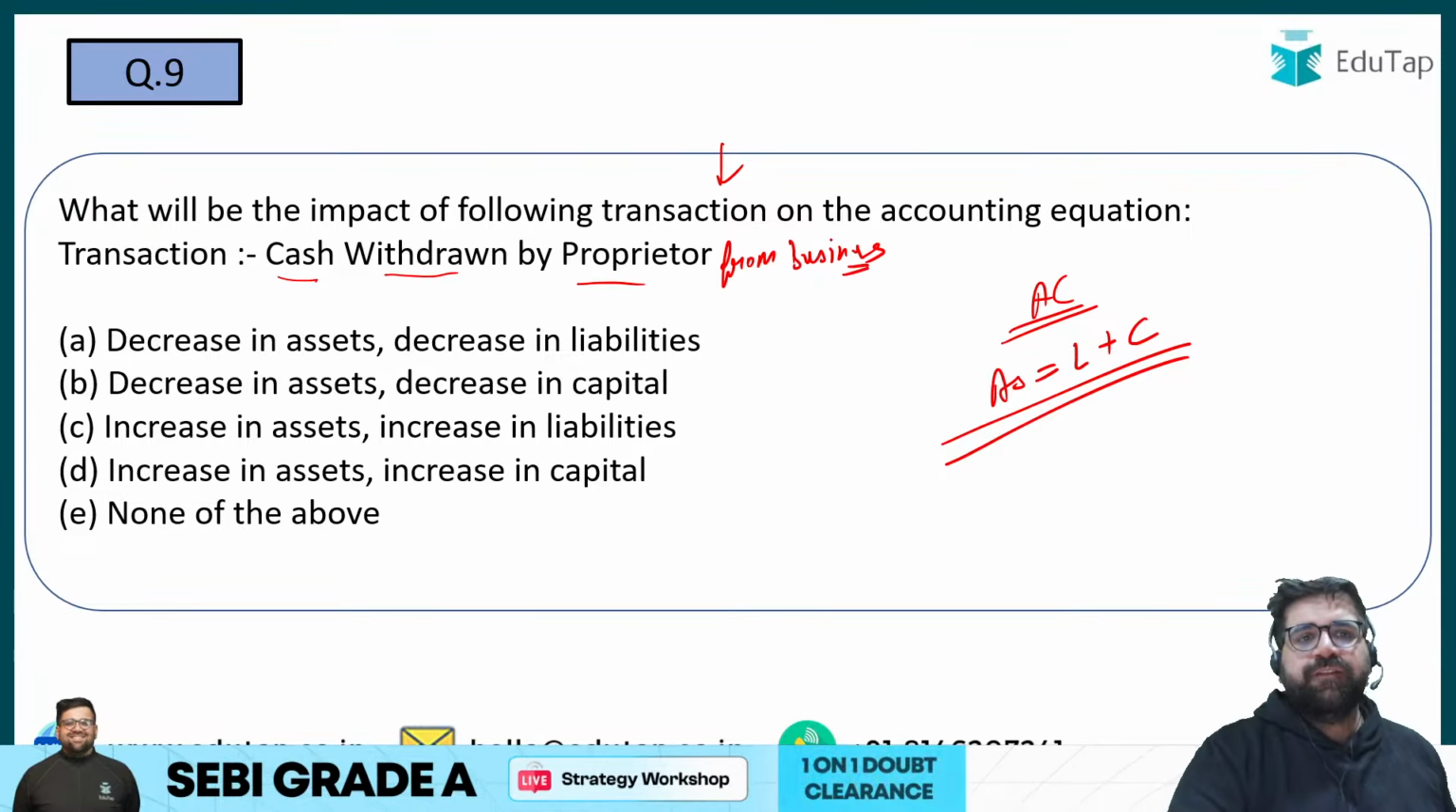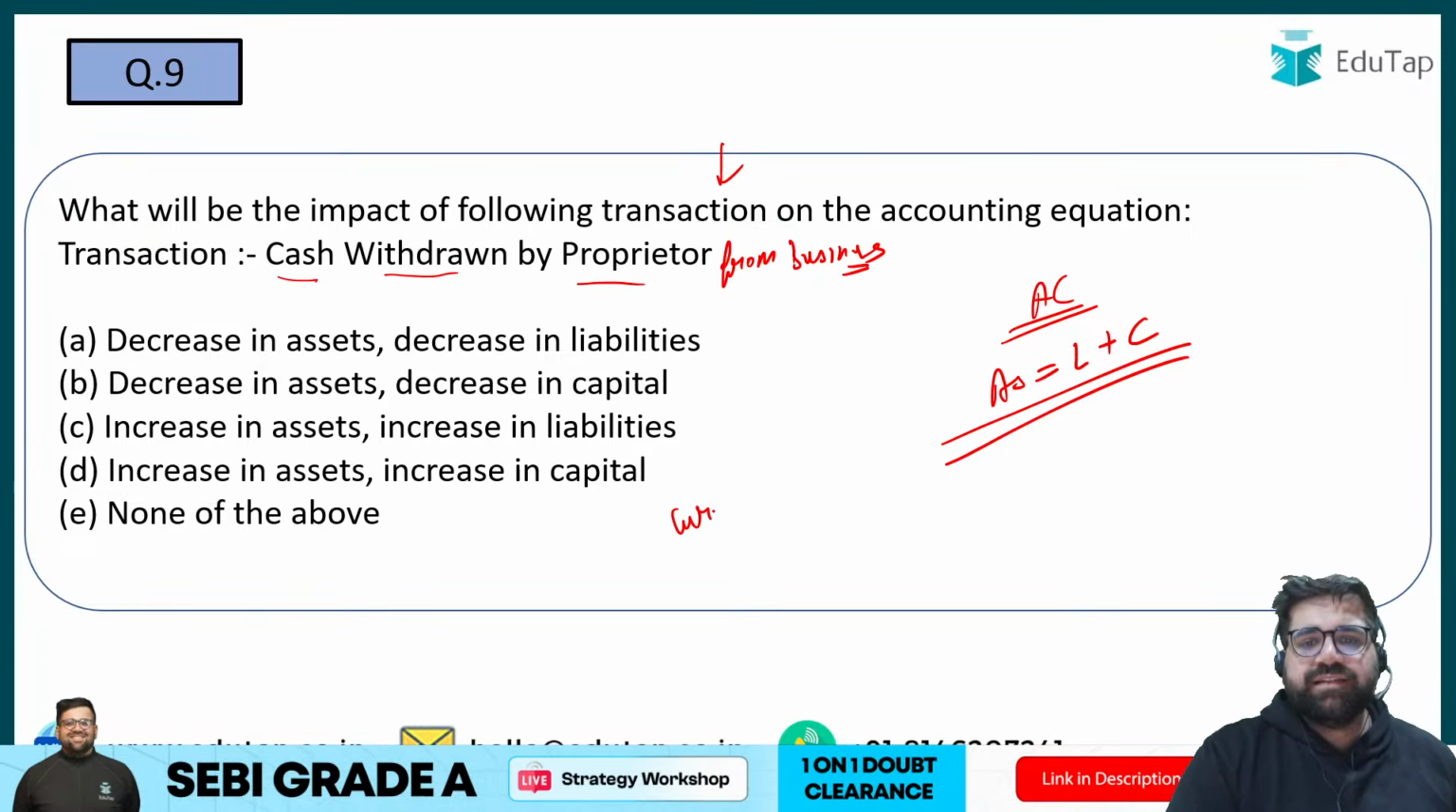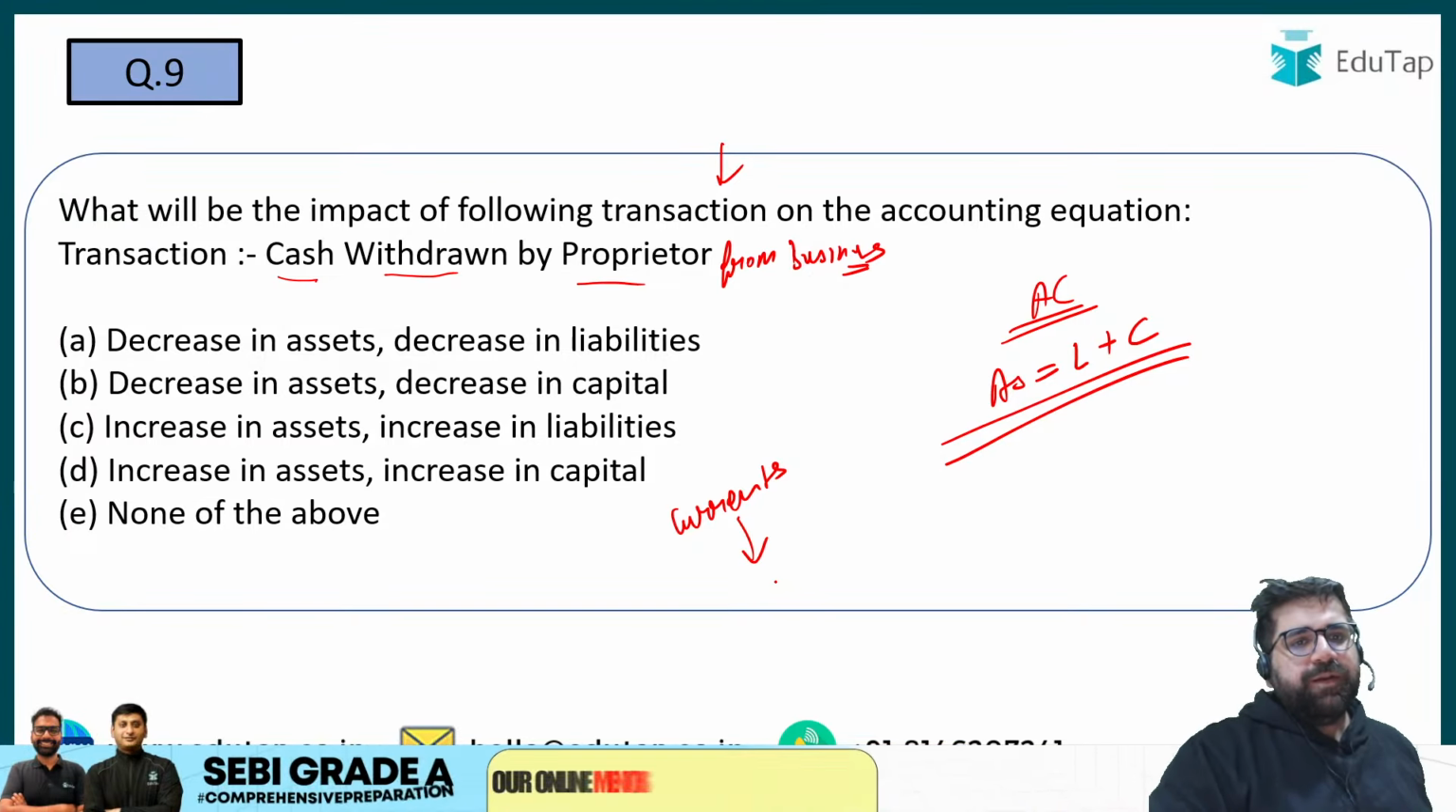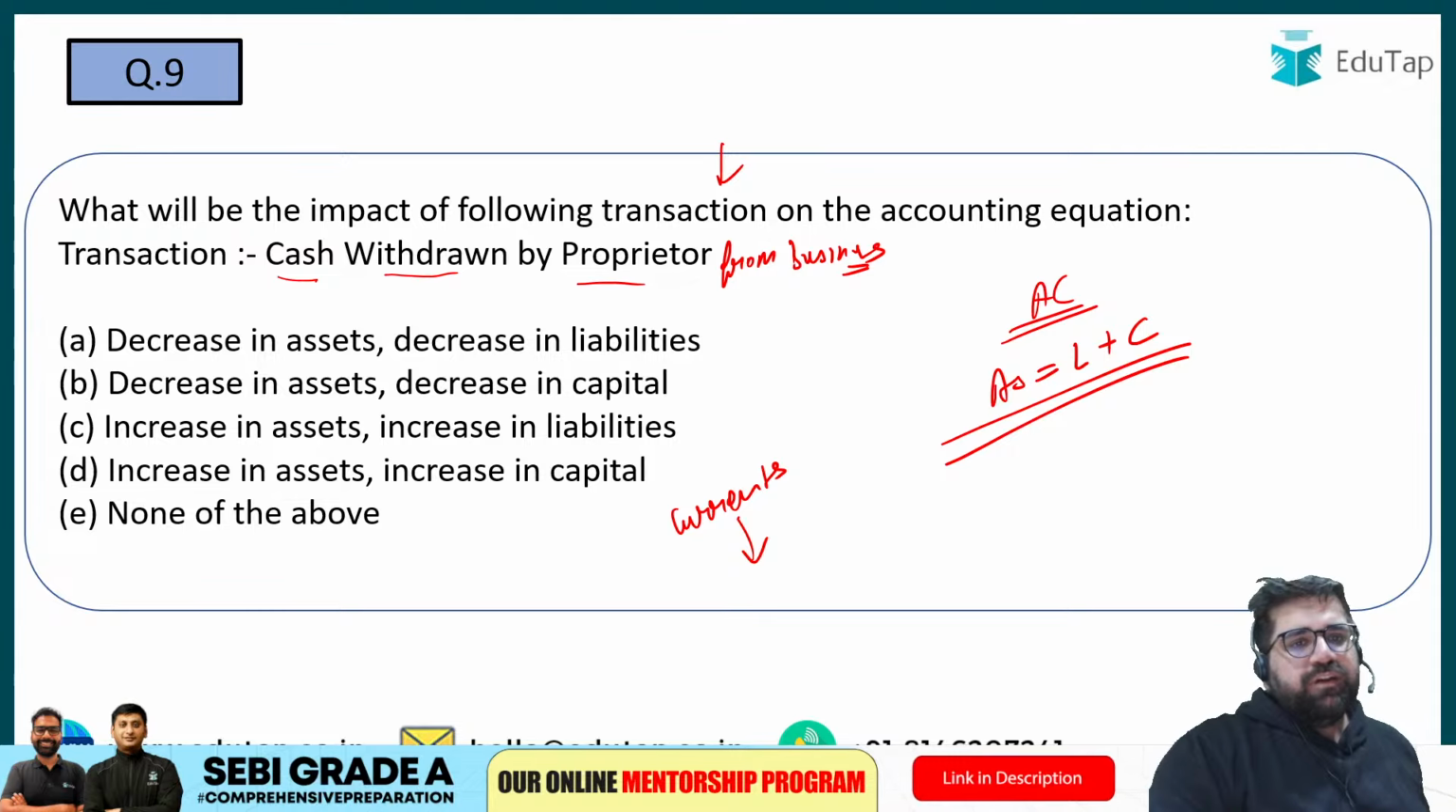Please tell me. So if cash has been withdrawn, my current assets will fall. So definitely assets will reduce. At the same time, what will happen?